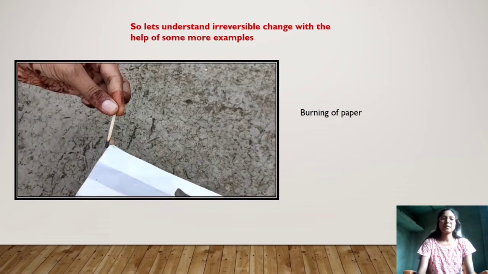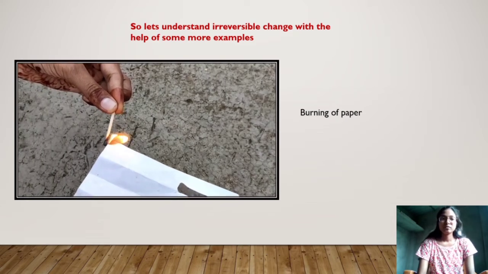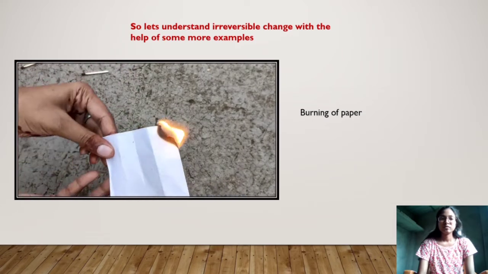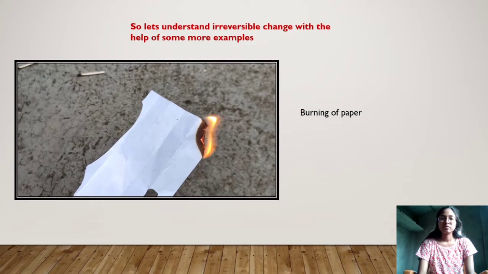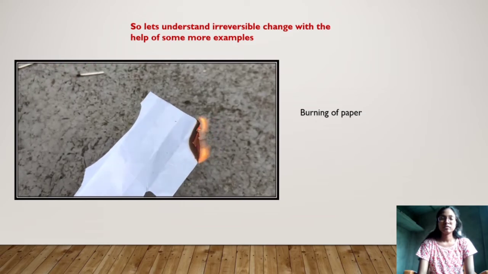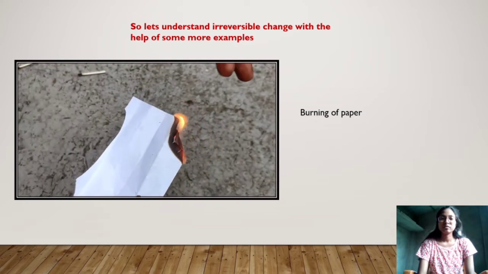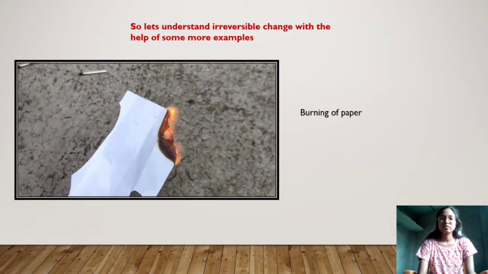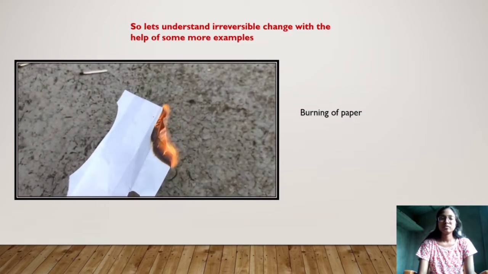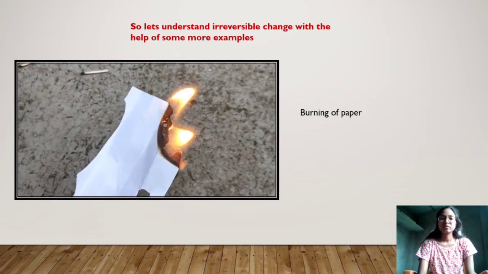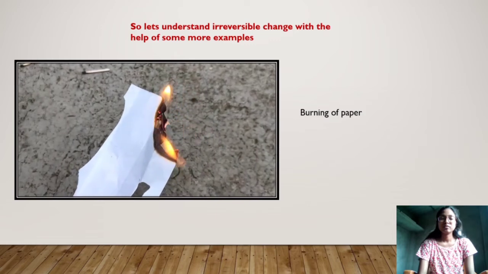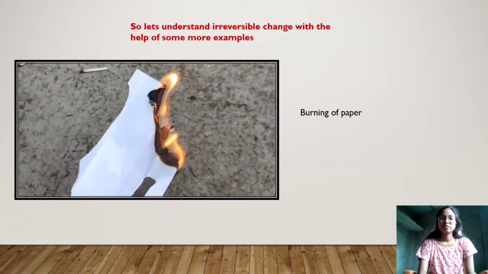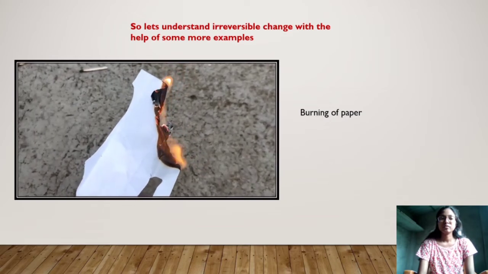Taken this paper, and now if I burn this paper, what will happen? Now you can see this paper is burning. When this paper burns, the part which is burned cannot be recovered again. That part is becoming ash and we cannot bring it back. So this is a kind of irreversible change. This is an example of irreversible change where once a particular thing has changed, that cannot be reversed back.